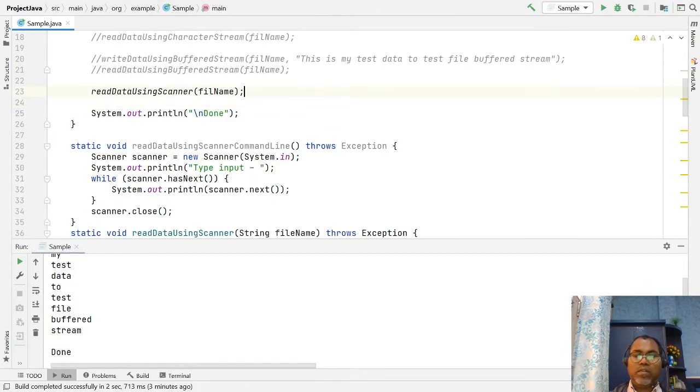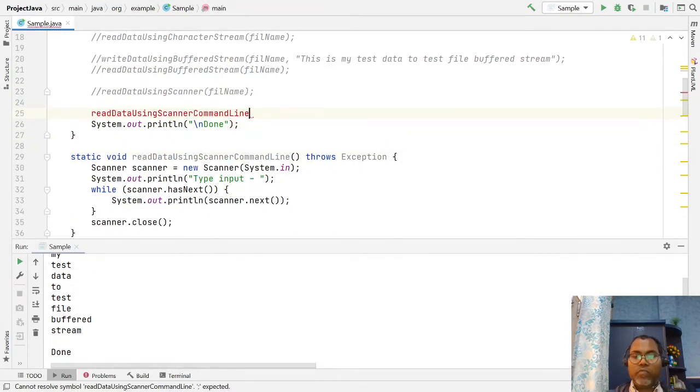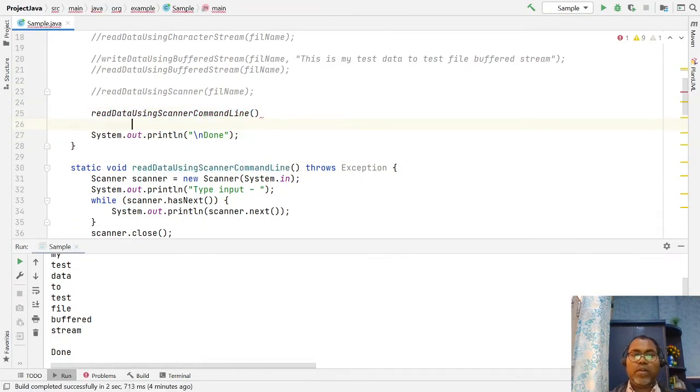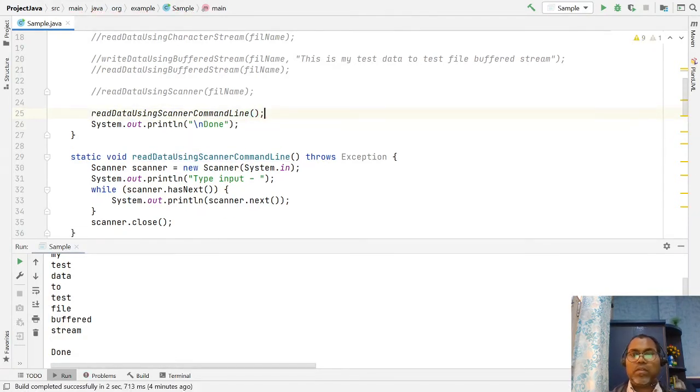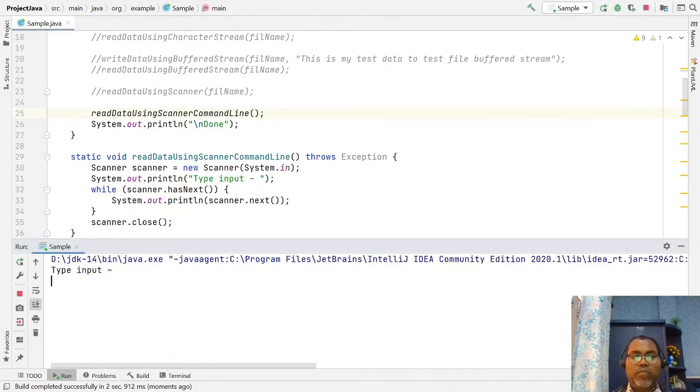Let's comment out and call this read function, reading data from your command line. Just run it. What happened? When you run it, it asks you to type your input data. Now you enter the input data, I say test, and you get test.